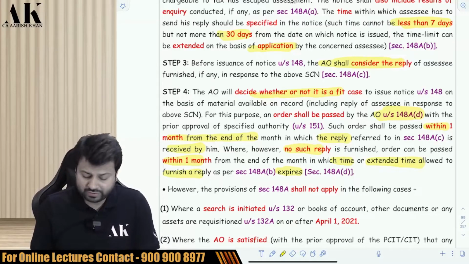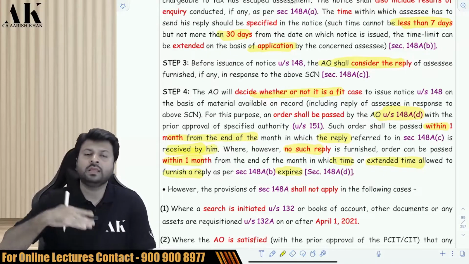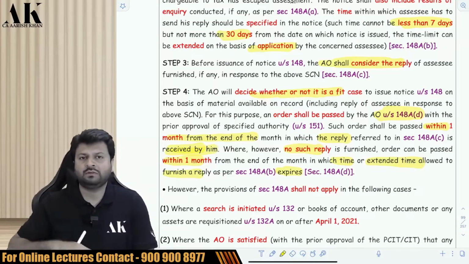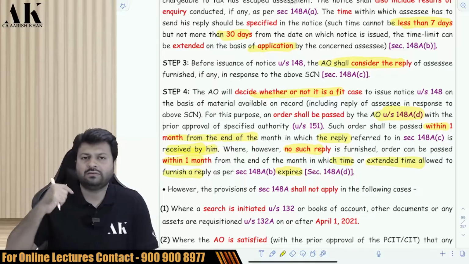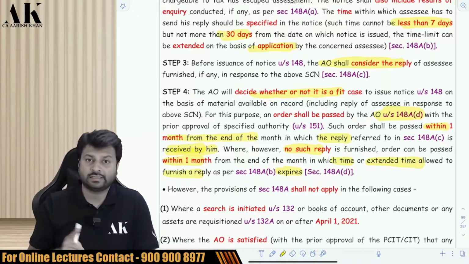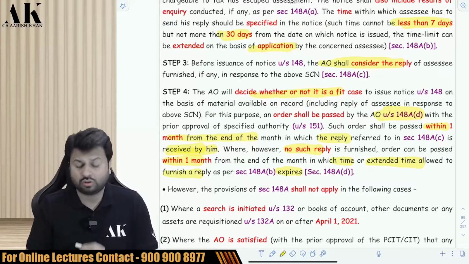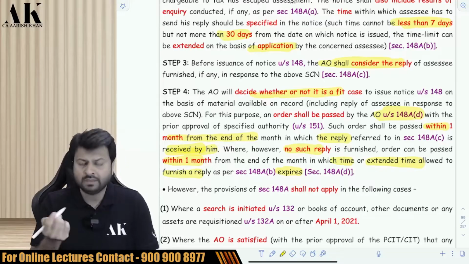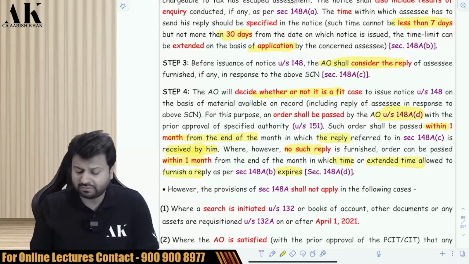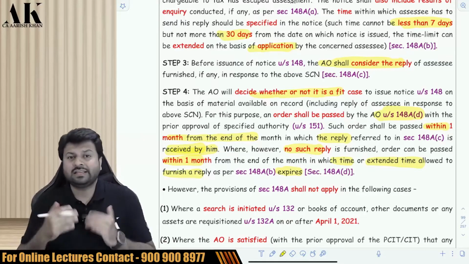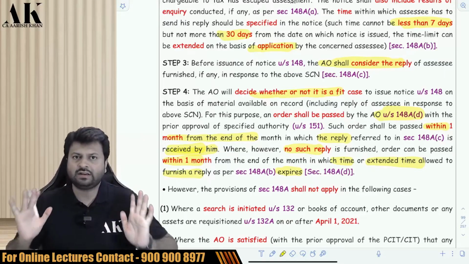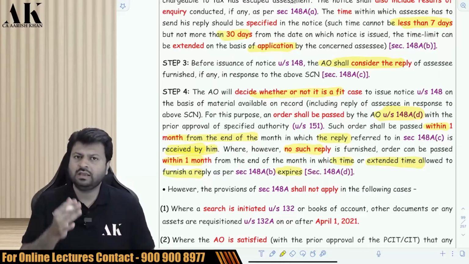What is the time limit? Within 1 month from the end of the month in which the reply under 148A was received. So when the reply was received, within 1 month from the end of the month, the AO has to pass an order whether to consider the case or not. What if the assessee does not reply to this show cause notice? Then also the AO has to pass an order, within 1 month from the end of the month in which the time or extended time is expiring. Okay. So whether the assessee replies or not, the AO has to pass an order within 1 month from a particular time.